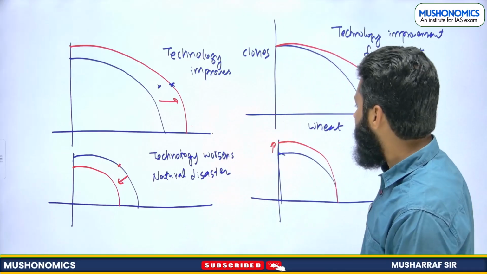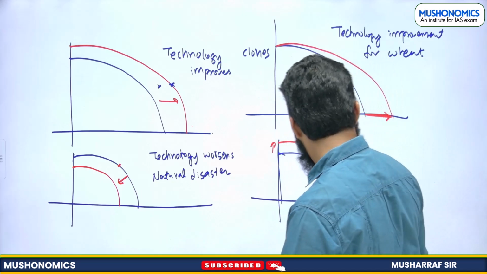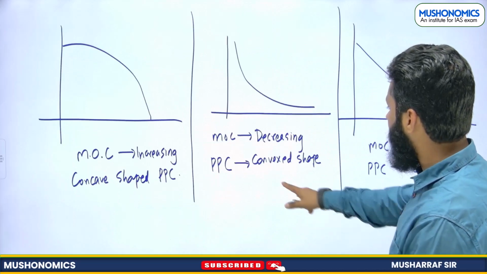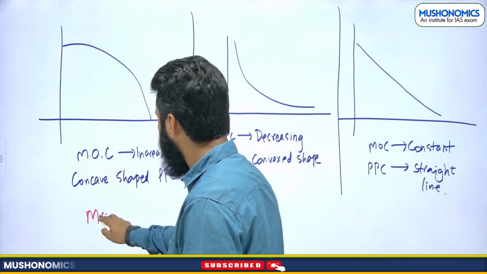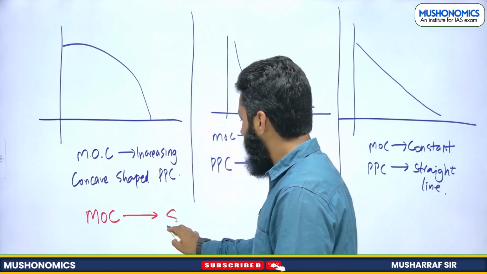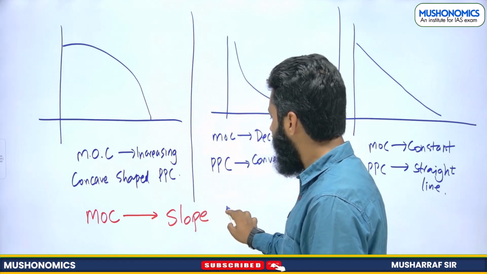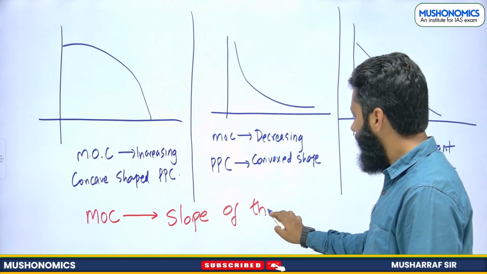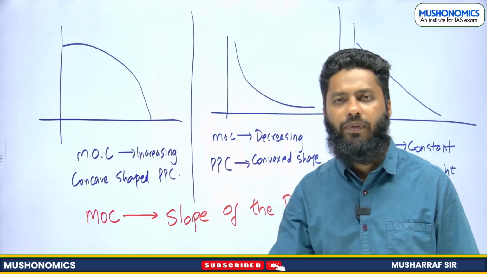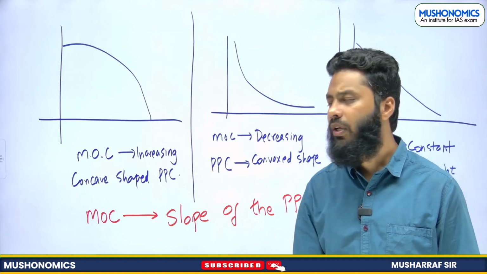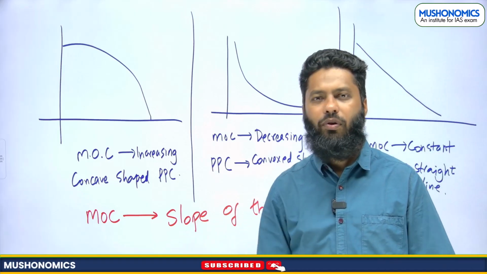Now, this marginal opportunity cost, when we see here, we write that it depends on marginal opportunity cost. So marginal opportunity cost is the slope of the PPC. Marginal opportunity cost is the slope of the PPC, right? So this is the idea that we wanted to discuss.